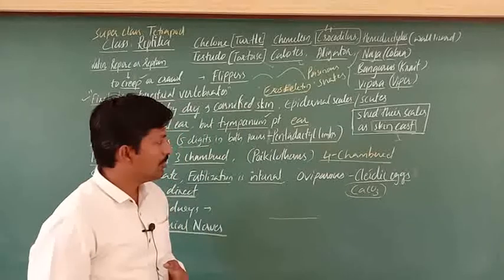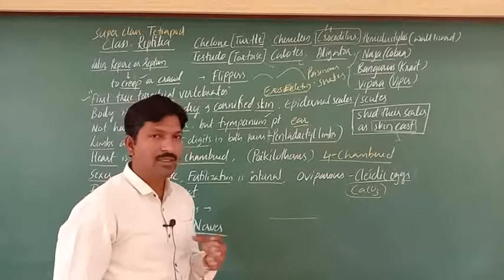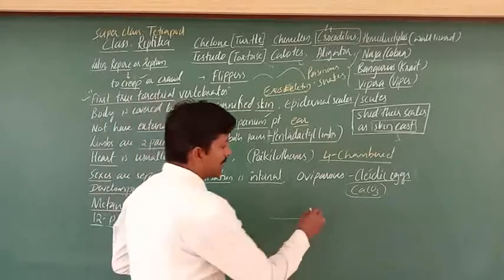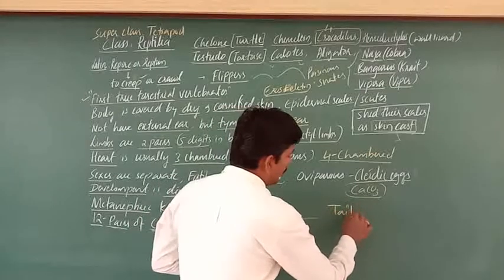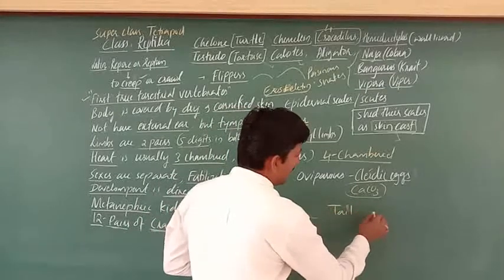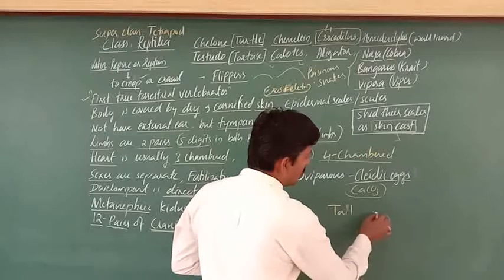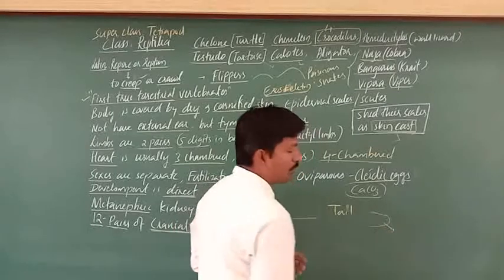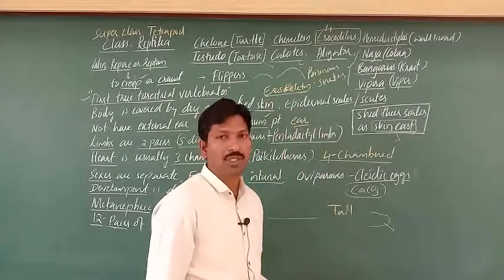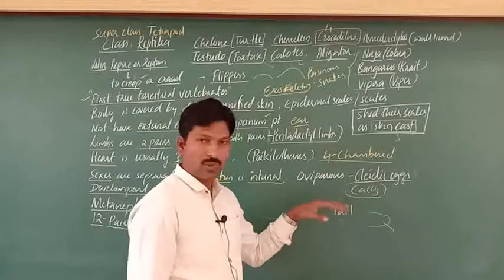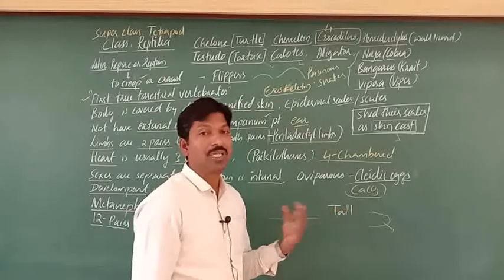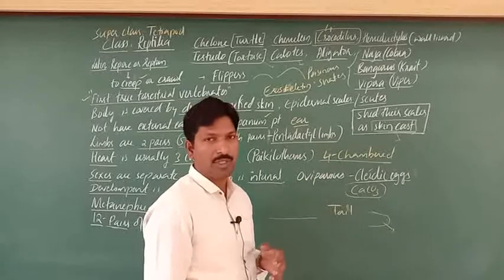So for example, the tail. Usually if the tail is blunt, by that we can identify it as probably non-poisonous. But some other criteria are also required to identify completely whether it is poisonous or non-poisonous, right?